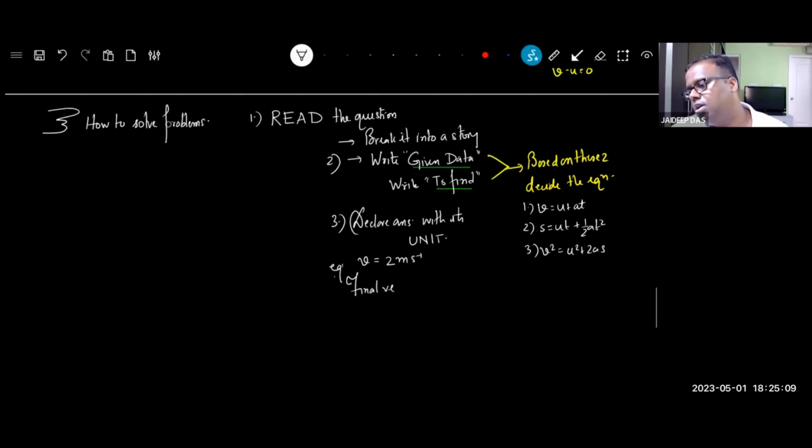For example: final velocity of the car is 2 meters per second. That's how you should write. Ready? Chaliye. Let's start with all easy vanilla problems, and then we'll go into our caramel custard problems.